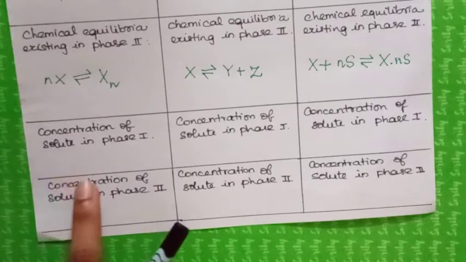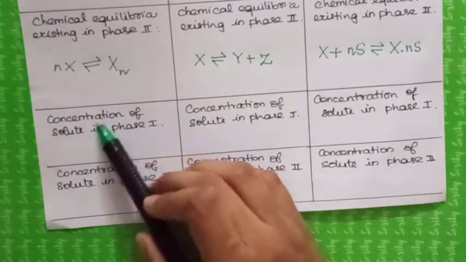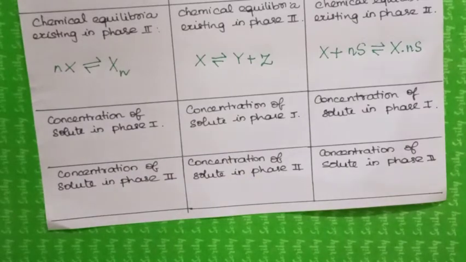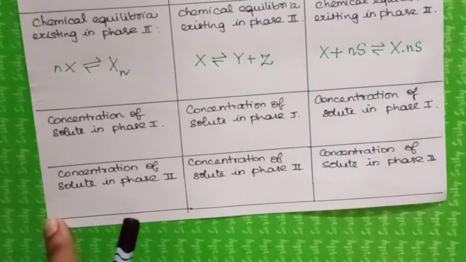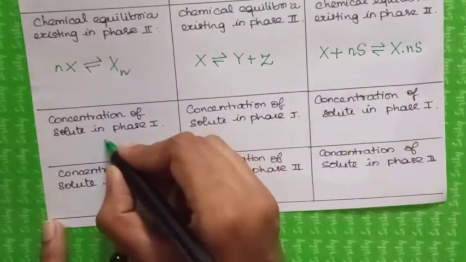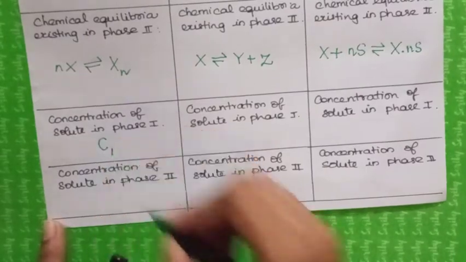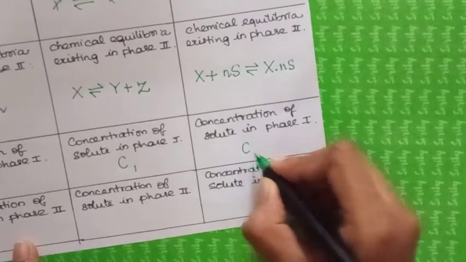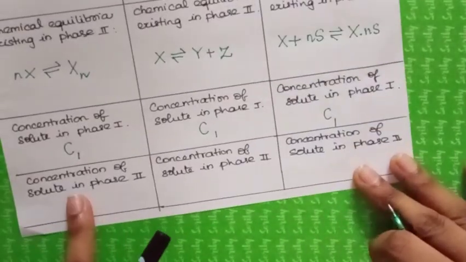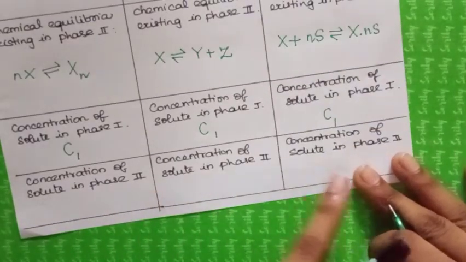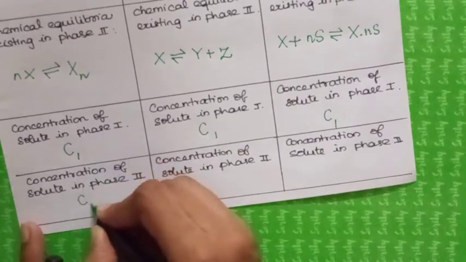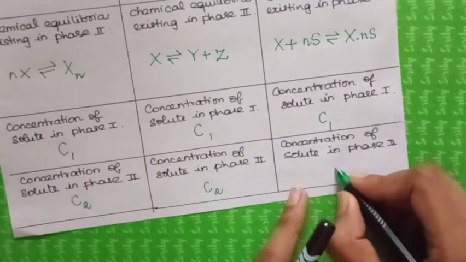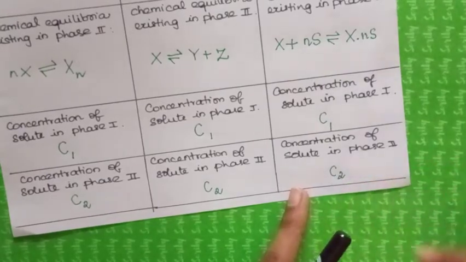And the next heading is concentration of solute in phase 1. Let the concentration of solute in phase 1 be C1 in all the three cases. And the concentration of solute in phase 2, let it be C2 for association, dissociation and chemical combination as well.